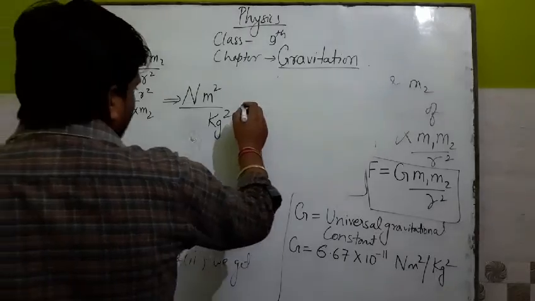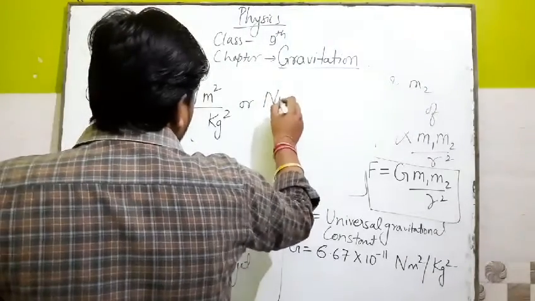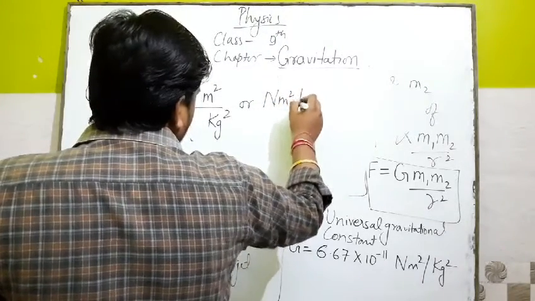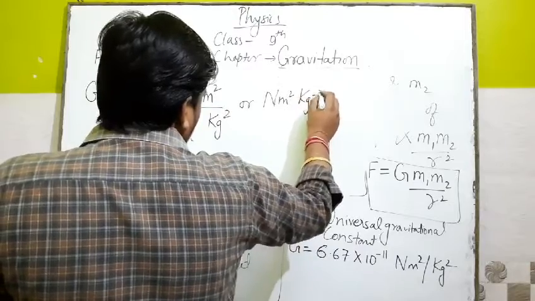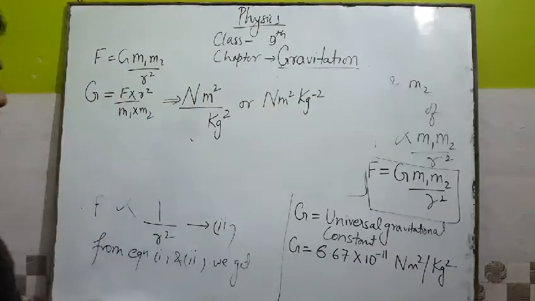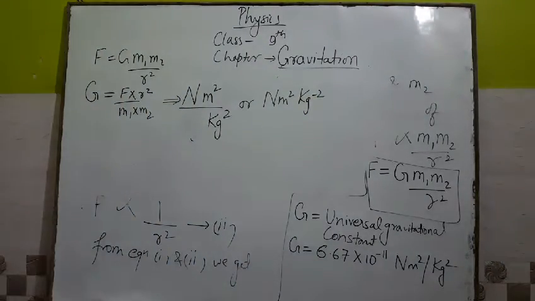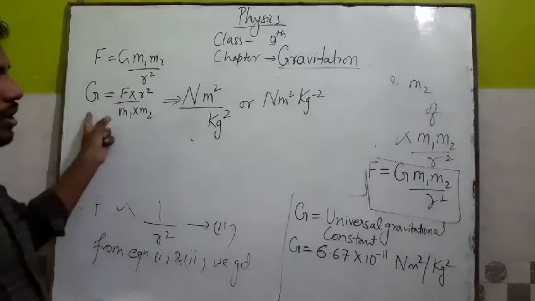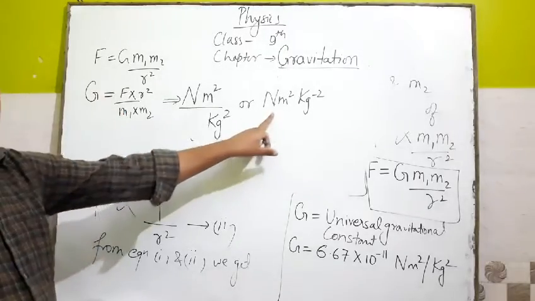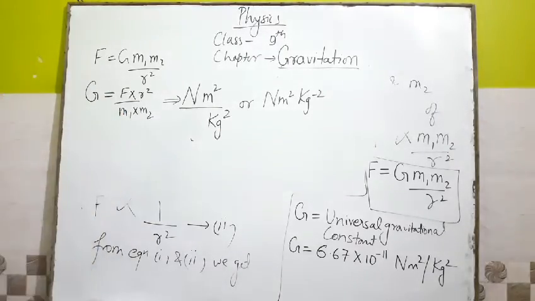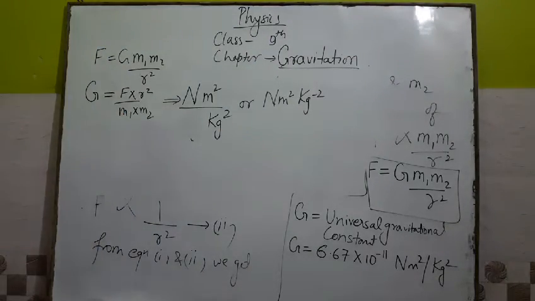So we get Newton meter square per kg square. We find the unit of G this way. Clear? Note it.